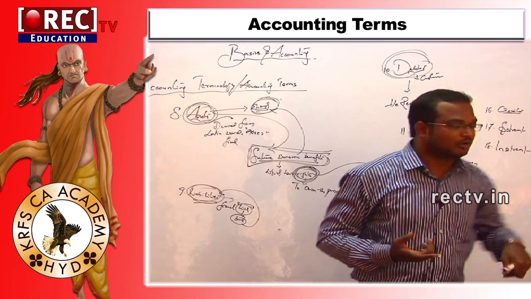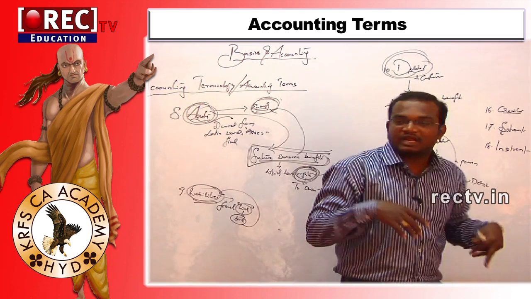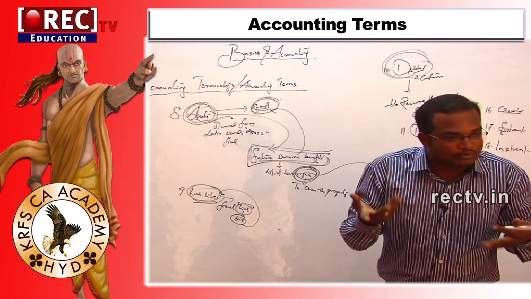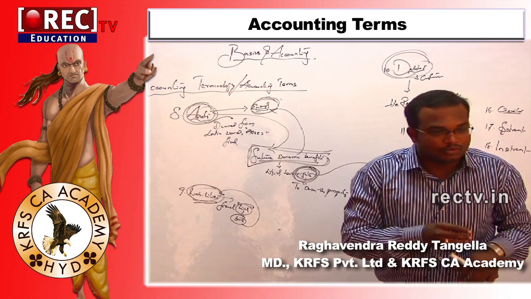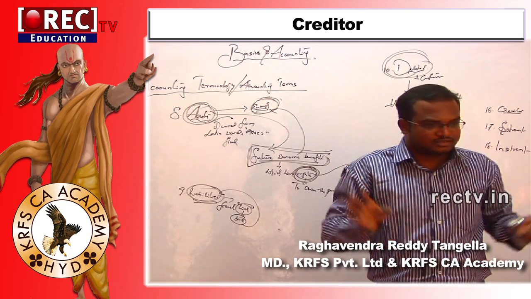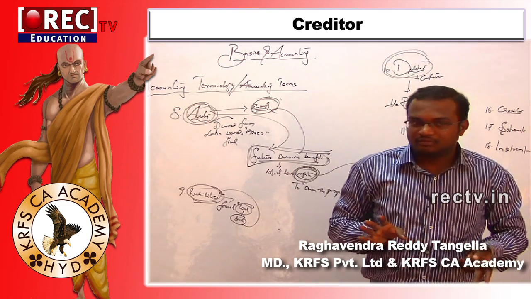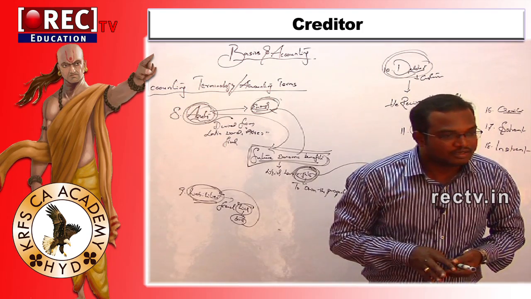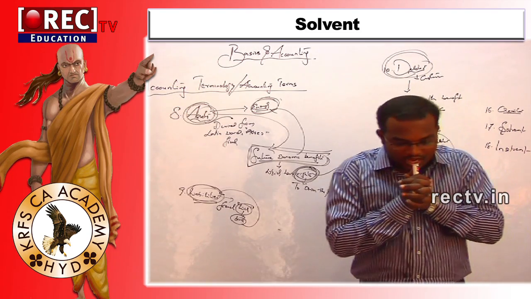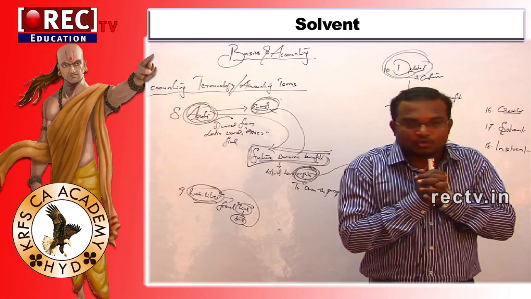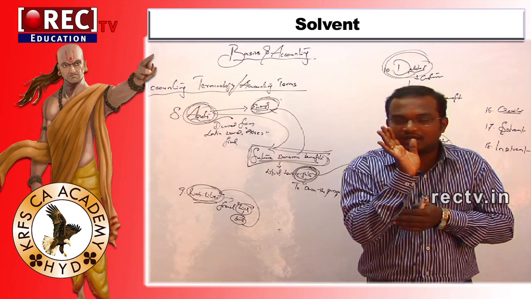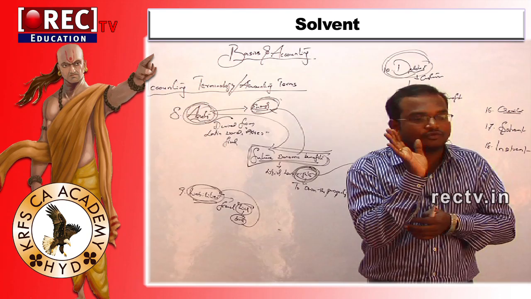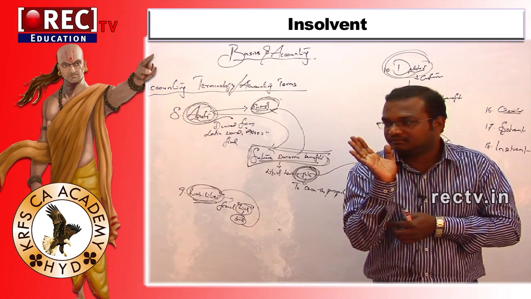At that time, I will be called insolvent when I am unable to repay the amount. Now I have totally sold my assets, but I am unable to pay the liabilities. Simple, sir. As an individual, I need to go and surrender in the court of law. At that time, the court will be giving you a certificate.